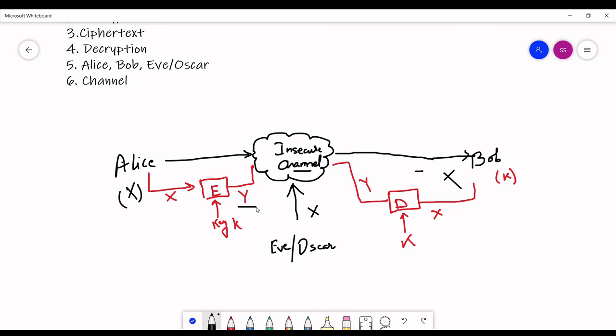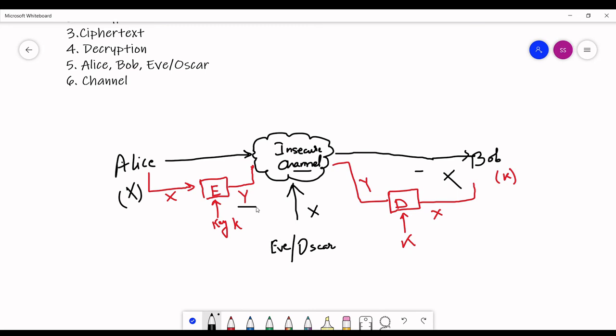That is why Kirchhoff told that you should also tell what is going on within your encryption, and let the other people of the world try to break your cipher or break your encryption system. Only if we get an encryption system which nobody is able to break, that encryption system is said to be strong, not the encryption system which is not known to the world.